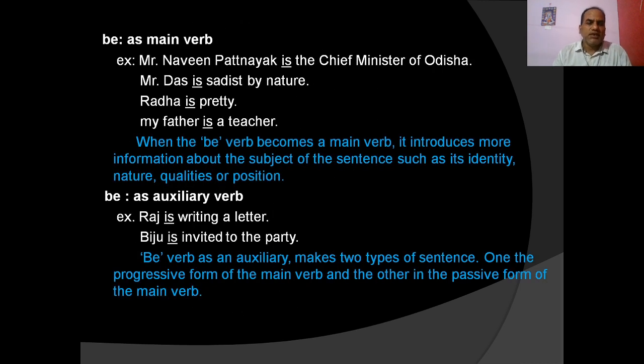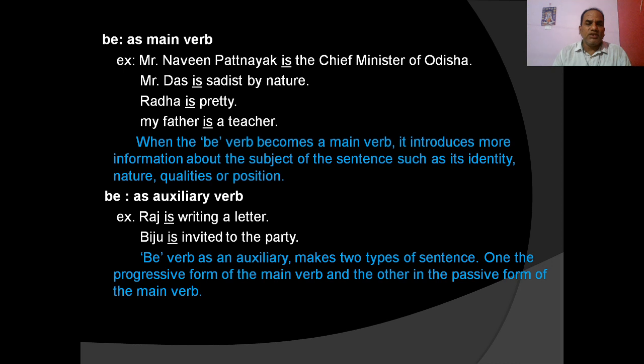So, let us discuss the be verb, which can be used as a main verb and sometimes as an auxiliary verb. You see, some of the students confuse whether the be verb is a main verb or an auxiliary verb. Okay, let us discuss. For example, Mr. Navin Patnaik is the Chief Minister of India. Mr. Das is a sadist by nature. Radha is pretty.